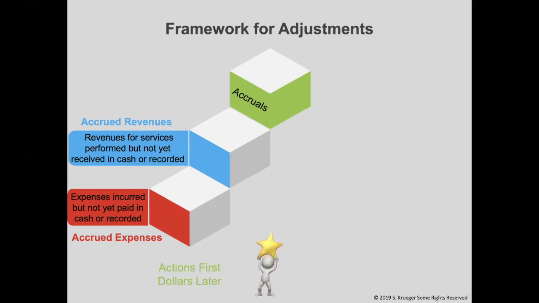My hint for accruals is actions first, dollars later. The A for accruals matches the A in actions. A for accruals, A for actions first.